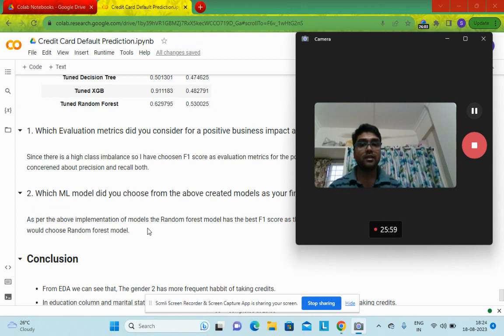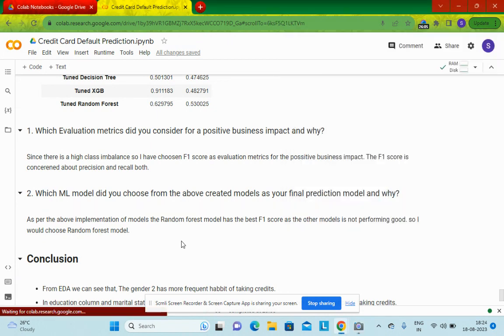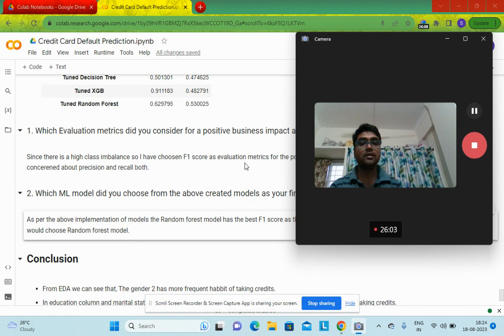The data here was quite big, but there is a very low number of default values in the default column. So that is the main problem. We have tried a couple of techniques to tackle that problem, but at last, I would say that we need more data so that our algorithm has the opportunity to learn more about the default patterns.